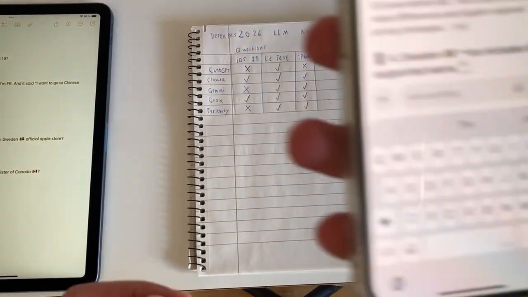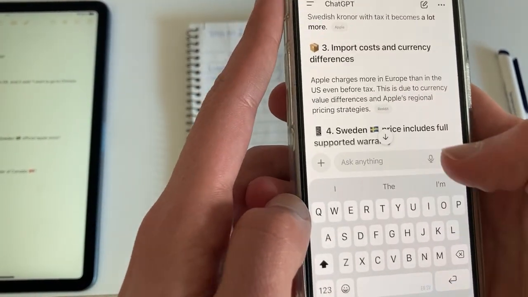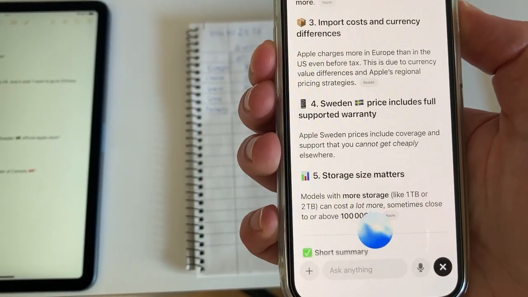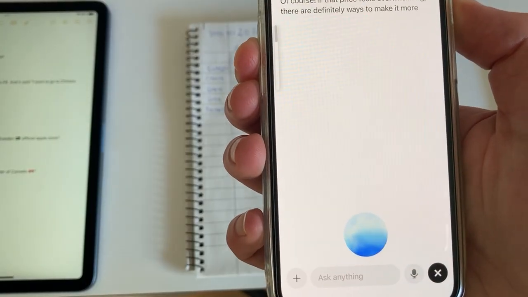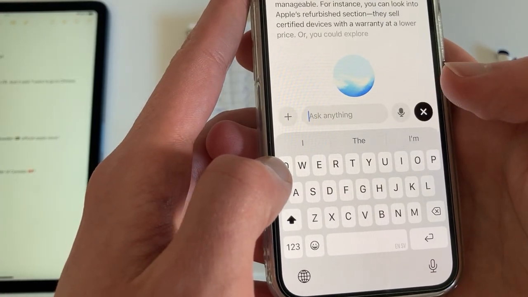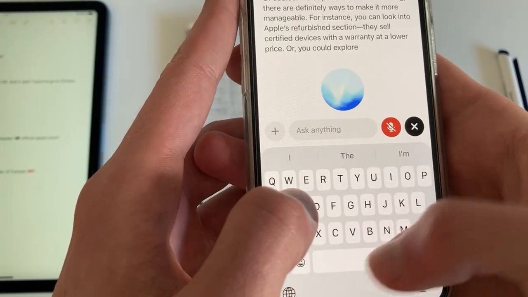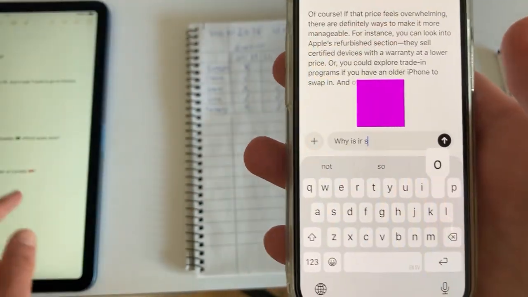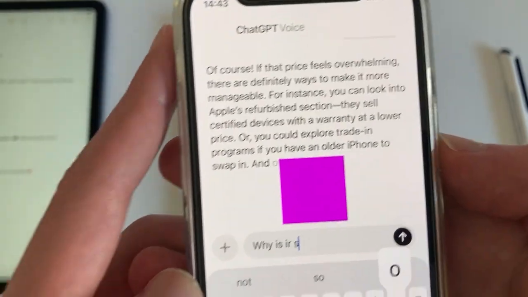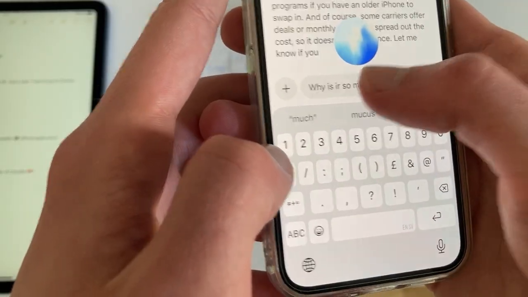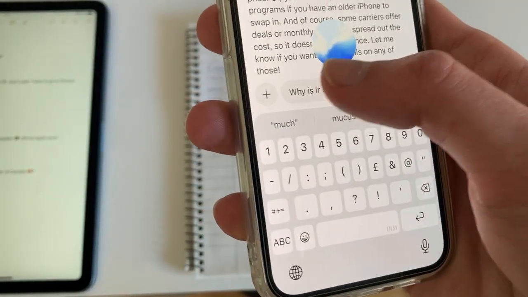So I'm gonna ask ChatGPT. Let's ask it. Of course. If that price feels overwhelming, there are definitely ways to make it more manageable. For instance, you can look into Apple's refurbished section. They sell certified devices with a warranty at a lower price. Or you could explore trade-in programs if you have an older iPhone to swap in. And of course, some carriers offer deals or monthly plans that spread out the cost, so it doesn't hit all at once. Let me know if you want more details on any of those. So ChatGPT is lagging right now. Okay, so it kind of crashed. It doesn't even work, so I can't even explain it.